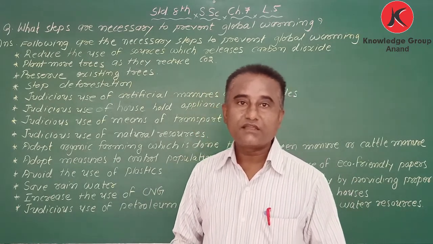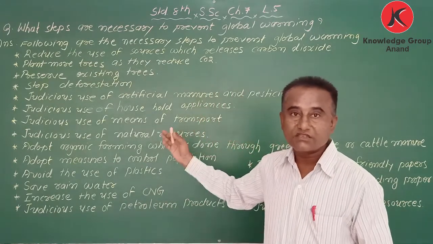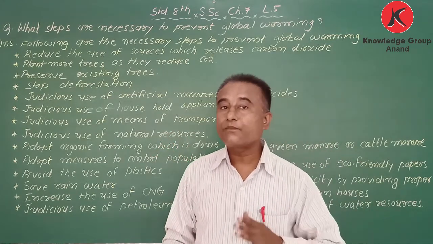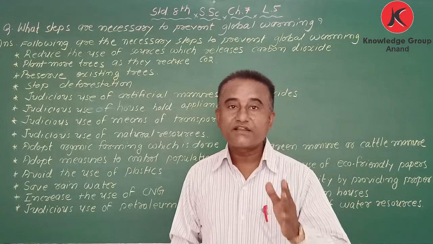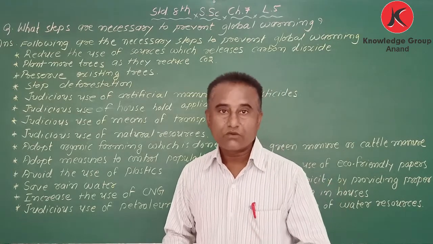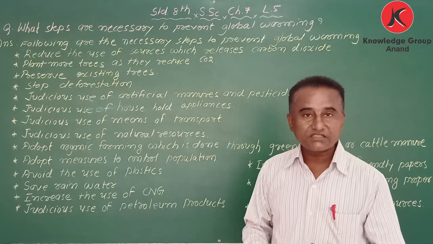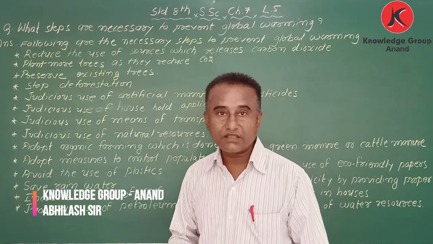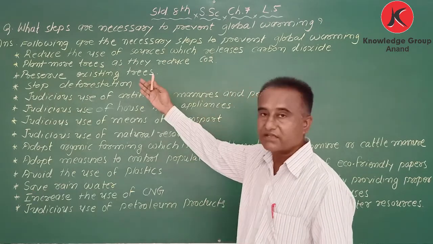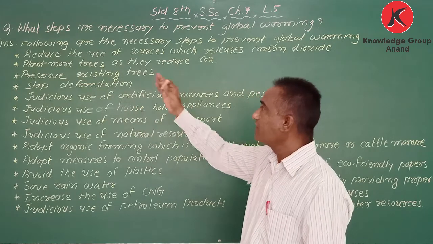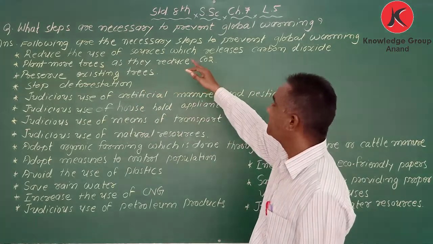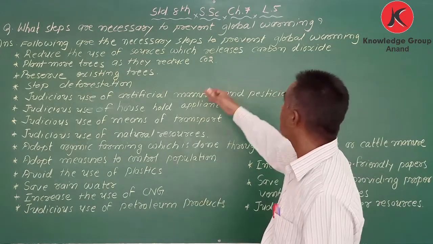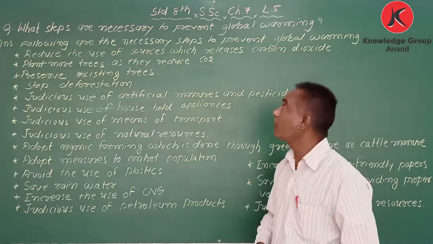Normally I don't give long question answers, but this is a most important question, because directly or indirectly we are polluting the air. We are responsible for global warming by using certain things. We are directly involved in global warming. That's why, my dear student, here I have written some points. So the answer: the following are the necessary steps to prevent global warming.